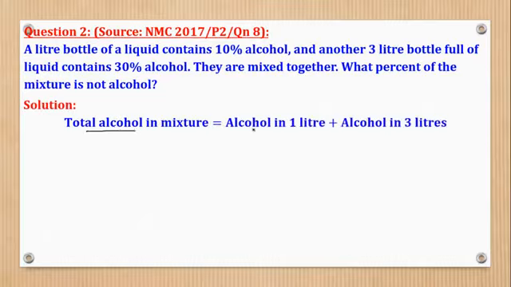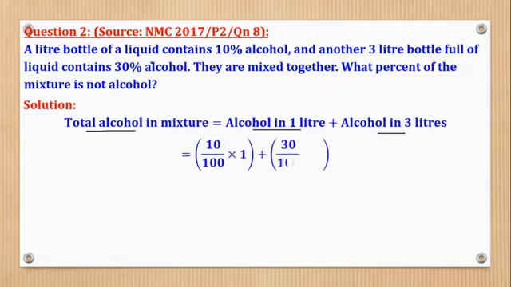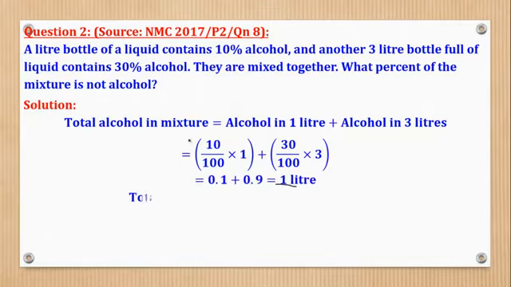Total alcohol in the mixture is equal to alcohol in 1 liter plus alcohol in 3 liters. For 1 liter, they say 10%, so 10 over 100 times 1 liter. 30% is 30 over 100 times 3 liters. So we get the total number of liters of alcohol, which is 1 liter. Then the total amount of the liquid is 1 plus 3, which is 4 liters.